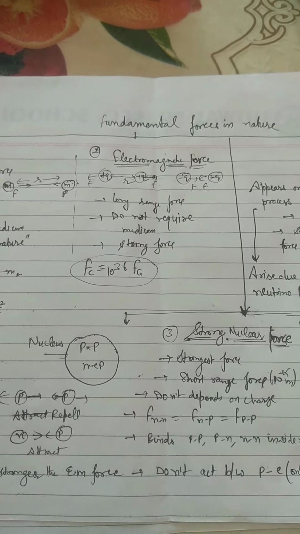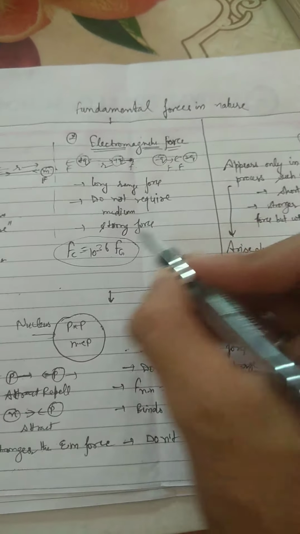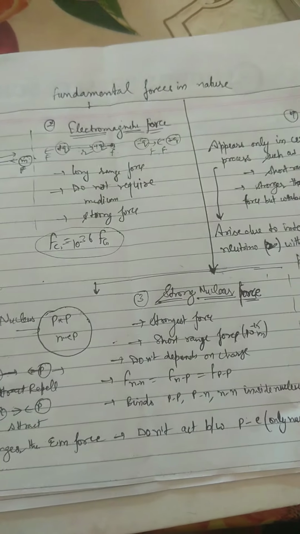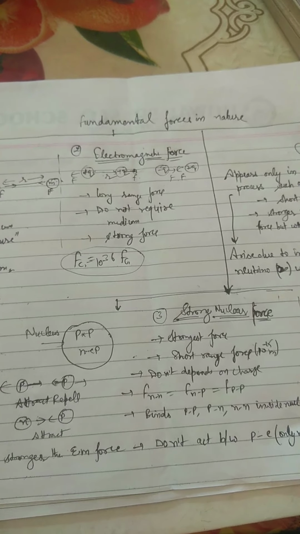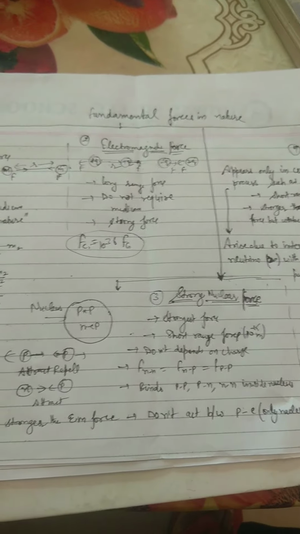They are strong forces. As gravitation force is the weakest force, electromagnetic force is 10 to the power 36 times stronger than gravitation force. Not the most strong, but very strong as compared to gravitation force.